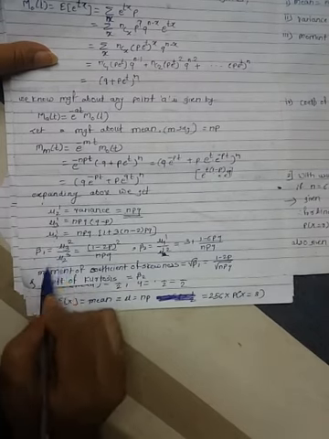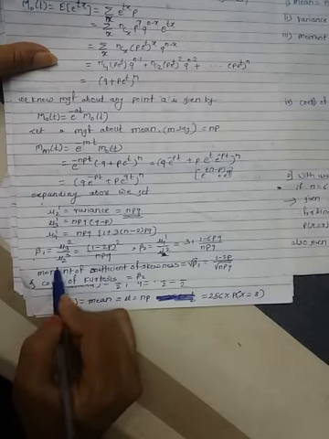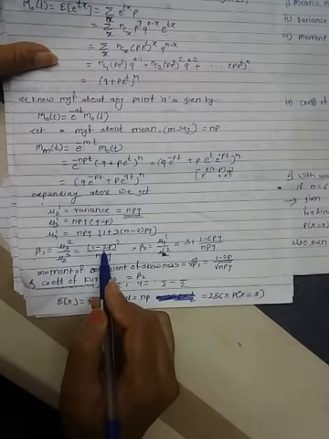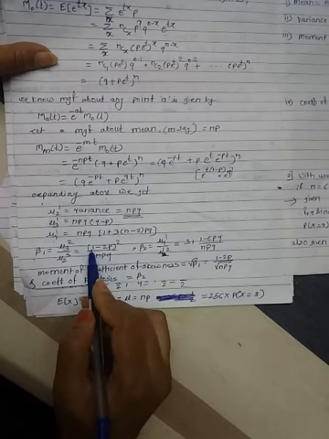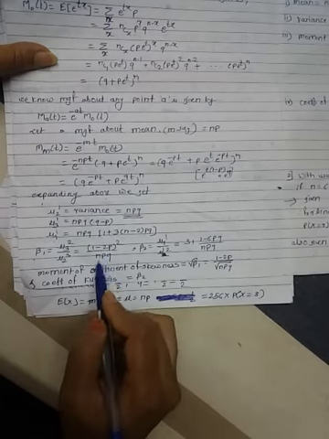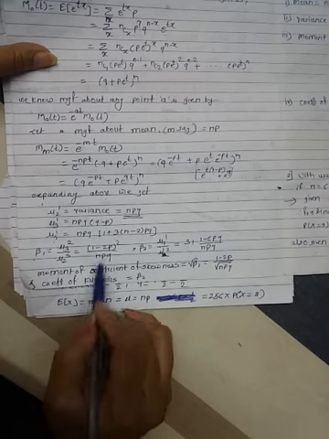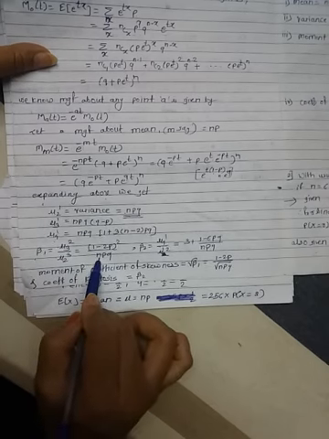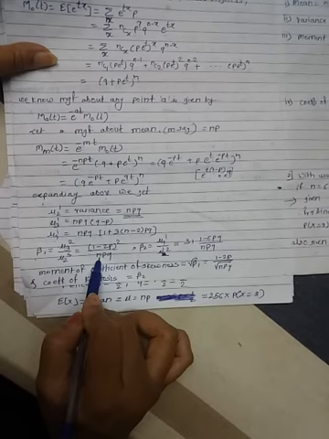Now the main constants of binomial expansion: first is b1 or beta 1. Beta 1, by definition, is mu3 square upon mu2 cube. Put the above values in this, and by solving the above equations we get (1 minus 2p) square upon npq. Okay, this is beta 1, the first constant of binomial expansion.